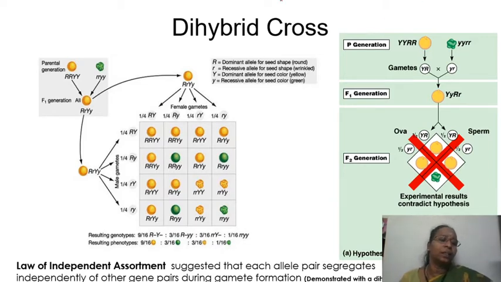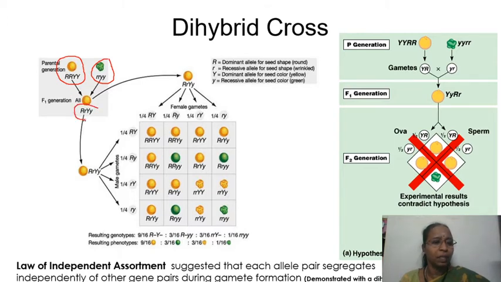This is also another classical example. Here you can see the parent with the double dominant character, and this parent is double recessive. Okay. Round shape of the seed and yellow color of the seed, green color and wrinkled shape of the seed. Okay. Now in the F1, see, this R and this R, this Y and this Y, all the gametes are going to be identical.